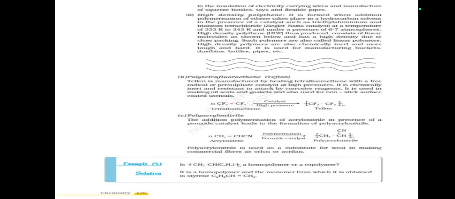High density polymers are also chemically inert and more tough and hard. It is used for manufacturing buckets, dustbins, bottles, pipes, etc.